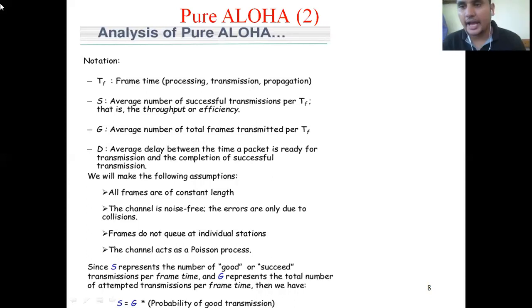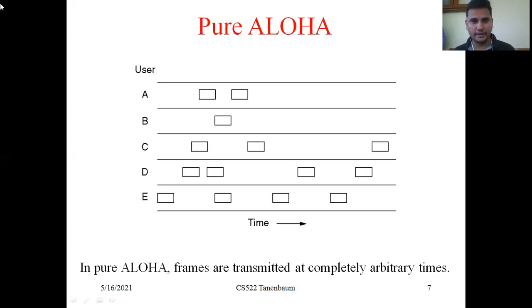But what happens in pure Aloha is that a collision may occur. A collision occurred between B and A. Here a collision occurred between A and C, because A doesn't know that C's data packet is already traveling in that channel. Here D sends D3, and C sends C2. C doesn't know that D3 is already traveling in the same channel at the same time. That is the problem in pure Aloha: a collision will occur.